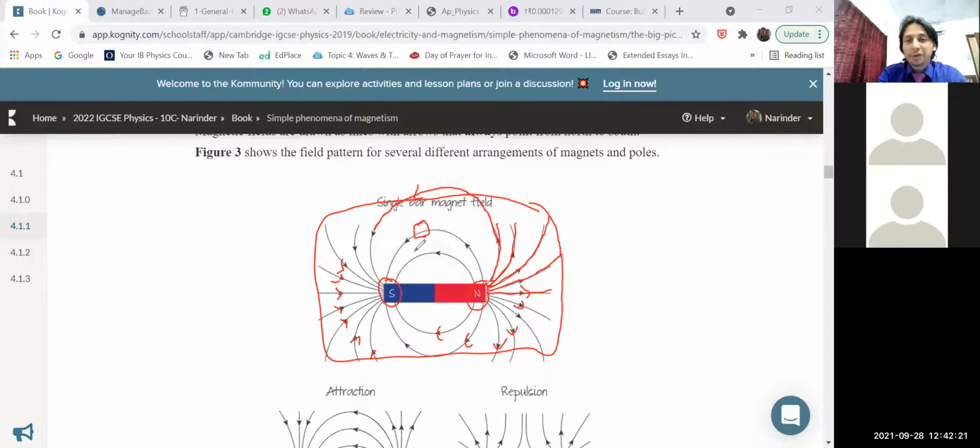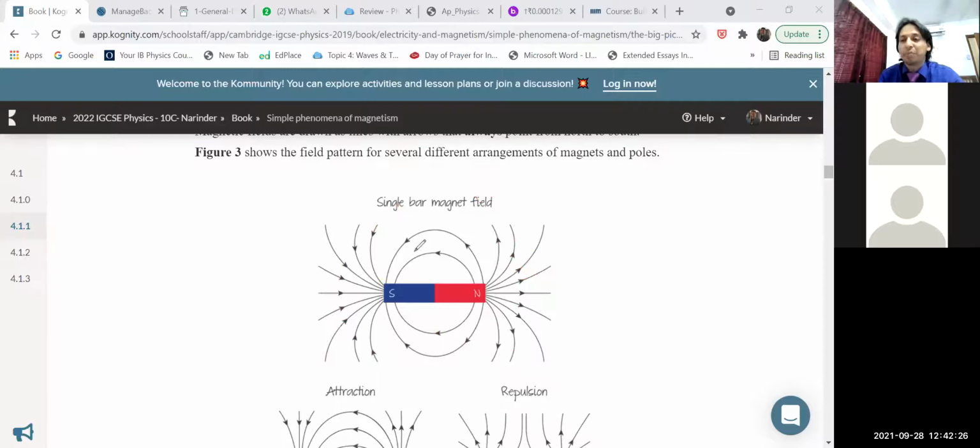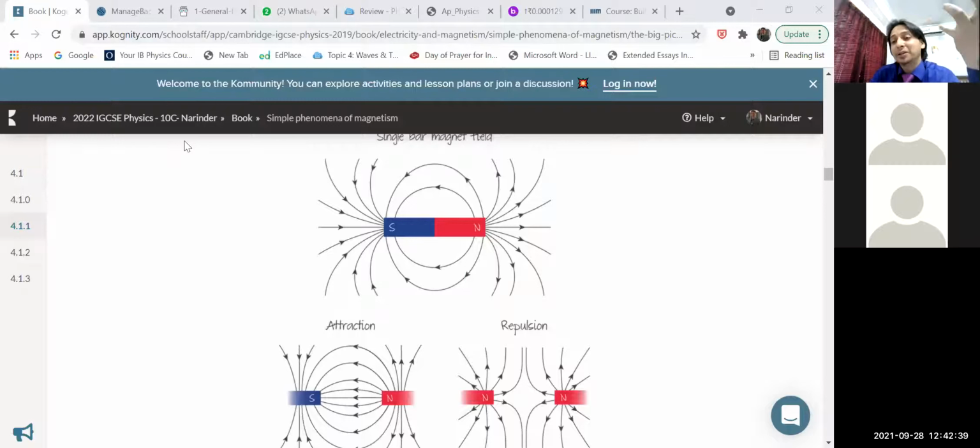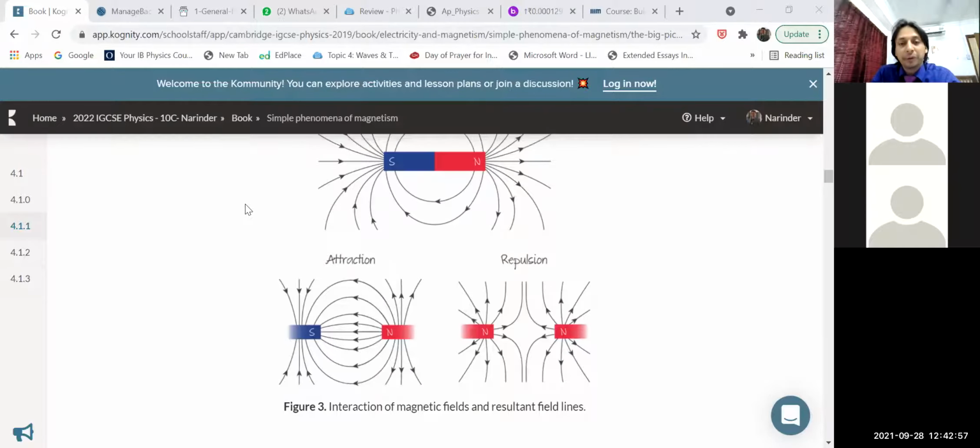This term you have to remember, children, that magnetic field lines are the space around a magnet in which, if you place a magnetic material, it gets attracted by the magnet. And if you place a magnet, the magnet will experience a force, attractive or repulsive, depending upon the polarity. If the north pole and north pole are facing towards each other, repulsive force will be there. And if their poles are facing opposite, then the attractive force will be there.